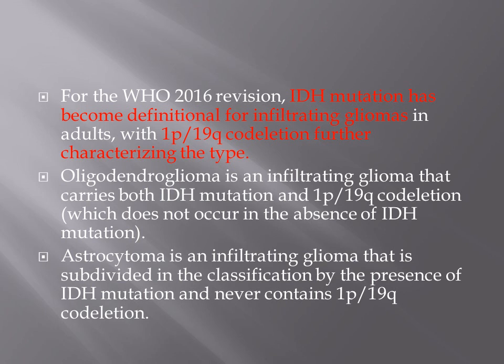If the tumor shows IDH mutation along with 1p19q co-deletion, we can categorize that tumor as oligodendroglioma. Without 1p19q co-deletion, we cannot categorize the tumor as oligodendroglioma.